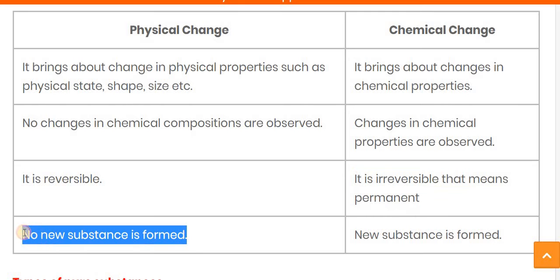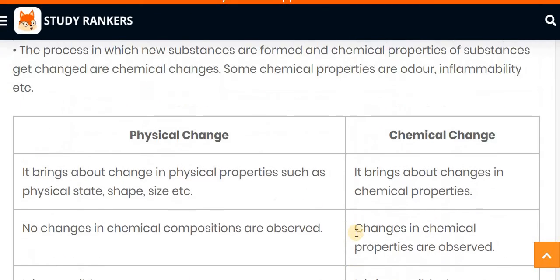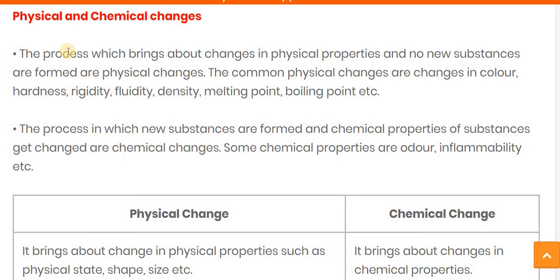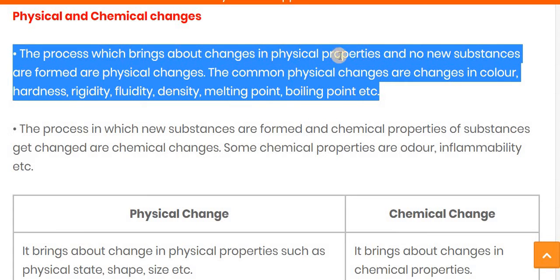And the last one, after the physical reaction, no new substance is formed, while in a chemical change, after the reaction, a new substance is formed. Let's see one more time the difference between the physical and the chemical change. The process which brings about the change in a physical property and no new substance is formed. As we see in the physical change, no new substance is formed.